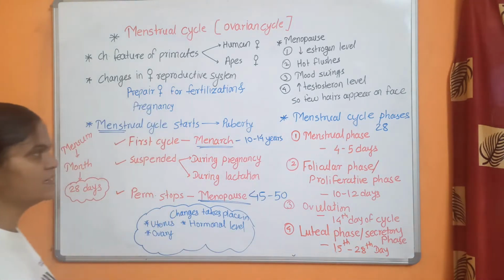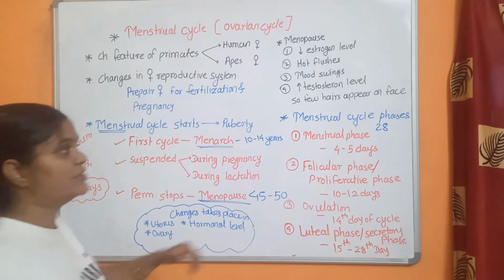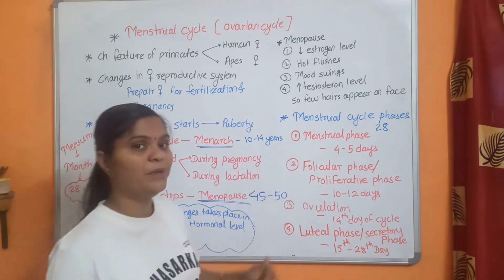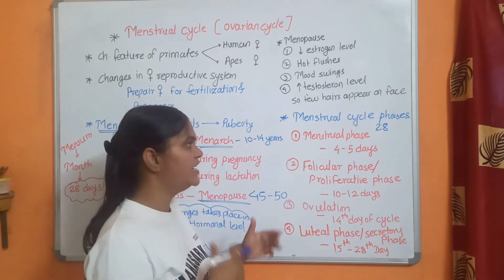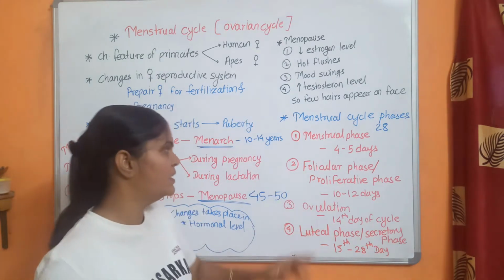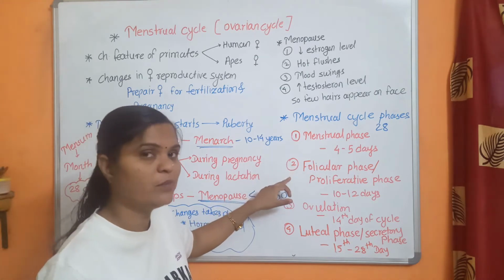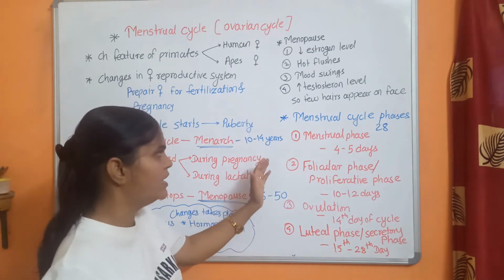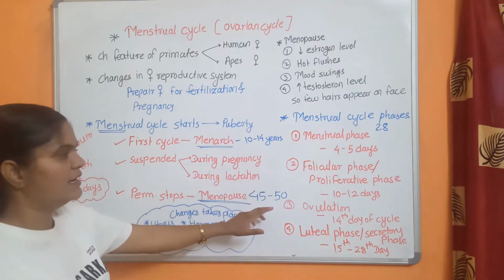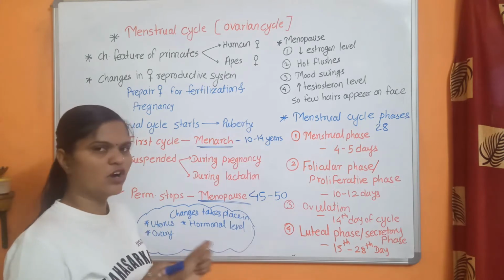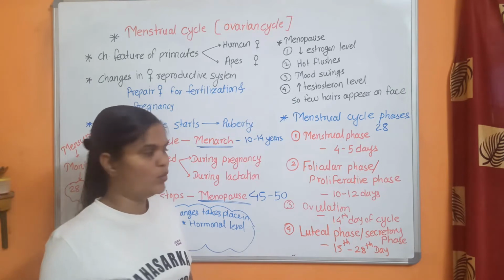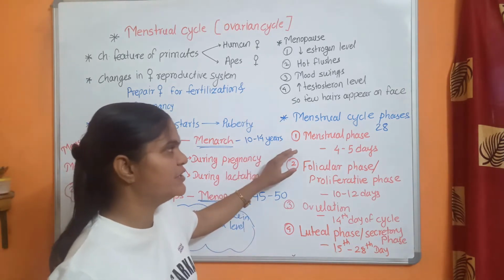After the menstrual phase, the follicular phase occurs. During this phase the endometrium starts to regenerate, and the follicular cells start to develop and produce the estrogen hormone. Because of that the endometrium starts to regenerate and recover. The follicular phase lasts for 10 to 12 days after the menstrual phase. Then the third phase is the very short ovulation phase.